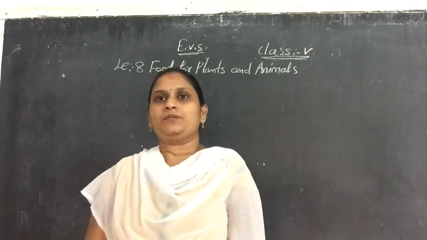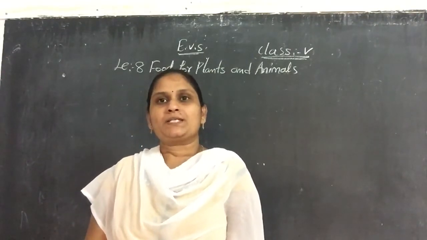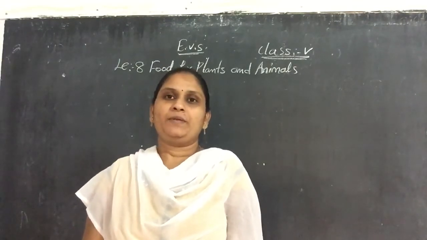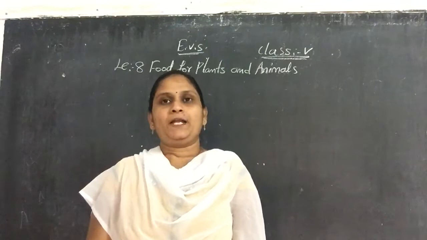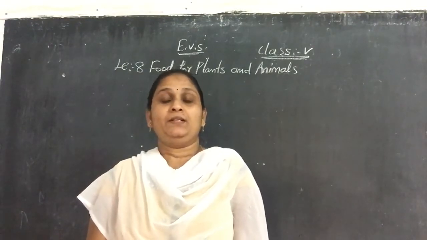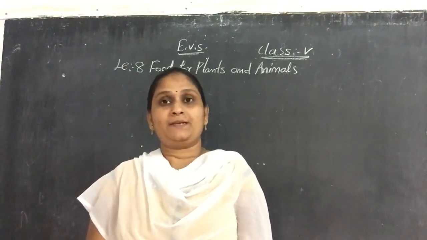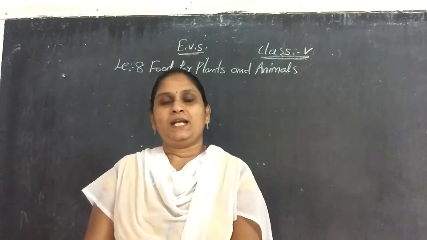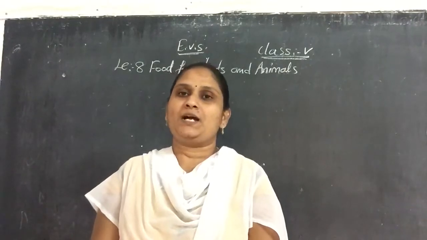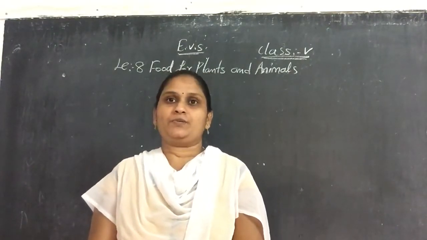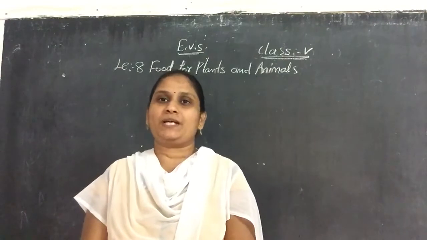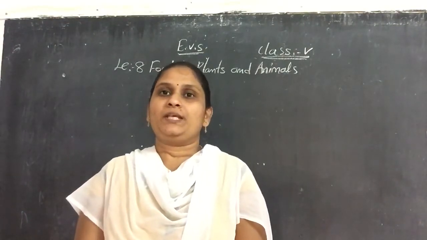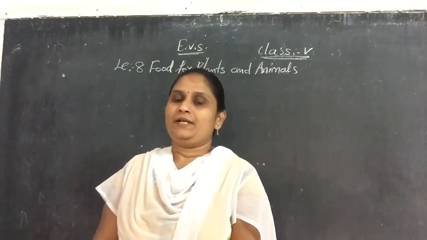In this lesson about the food for plants and animals, we will discuss how the food is prepared by the plants, which is known as photosynthesis, and about the food chain. We will also see that some plants are animal eaters. Interesting facts about those kinds of plants, and about the different kinds of animals, which are divided into different categories depending on their food habits.